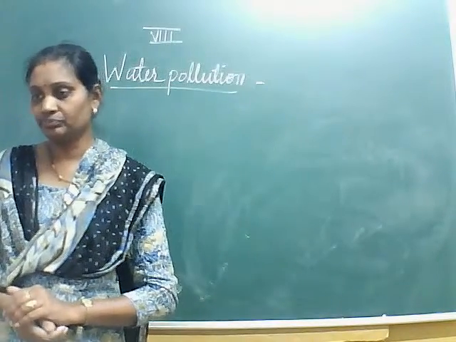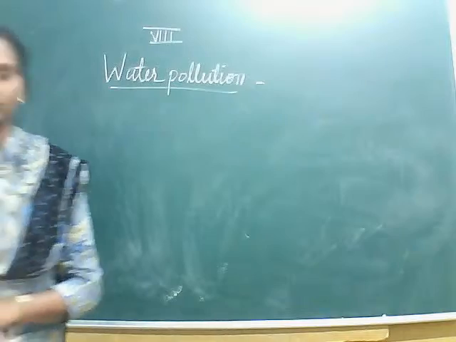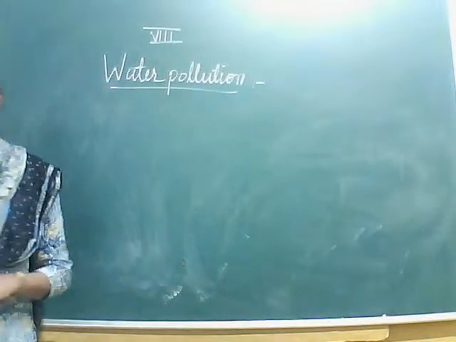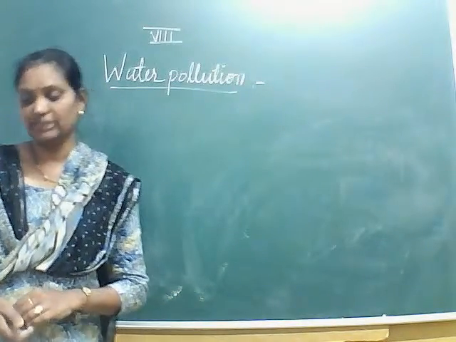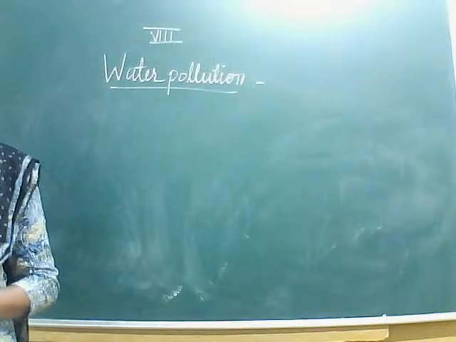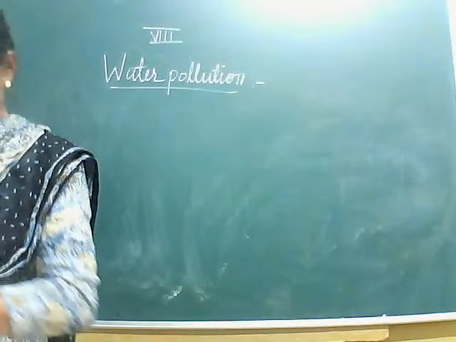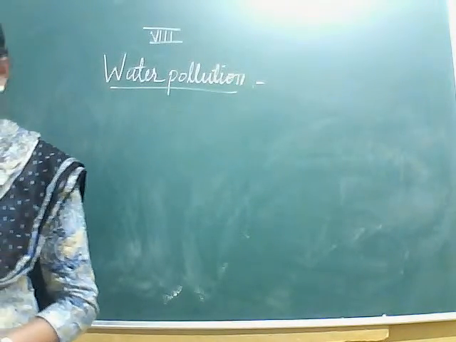Understood now? So this is the direct and indirect method. Okay, understood students? Have you understood?